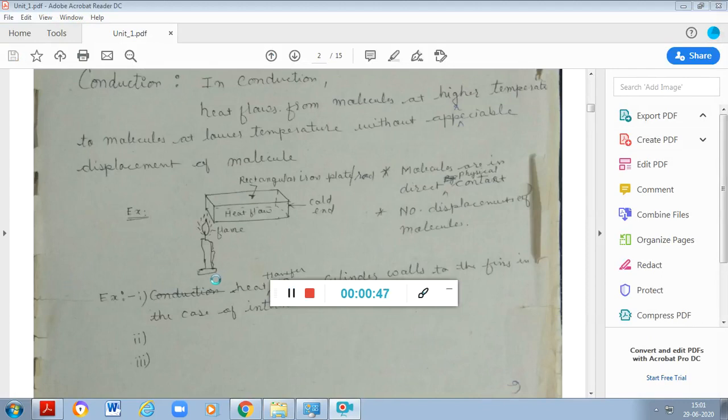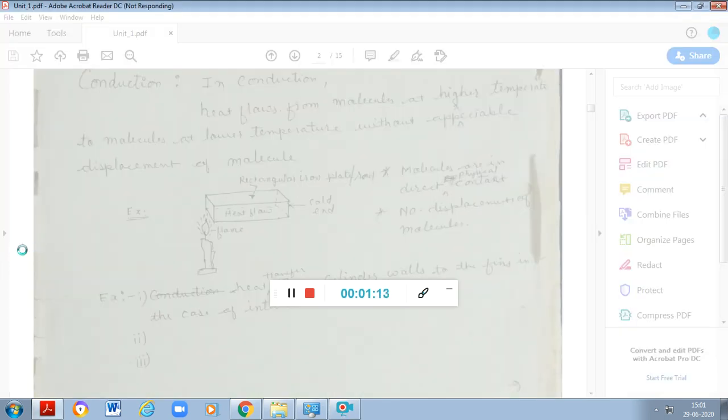Okay, so last time we have seen what is conduction. We have taken an example of a small metallic bar which is heated on one side by a candle. So there is a diffusion of energy through this heat. Energy is getting transferred to the molecules, and molecules start vibrating at their place, and transfer that vibrational energy to the neighboring molecules, and hence the heat flows through this metallic bar.